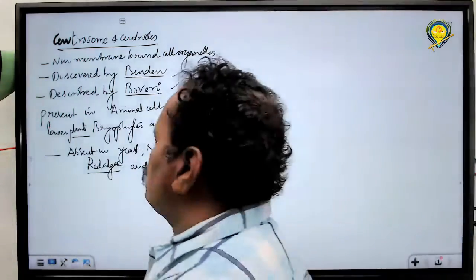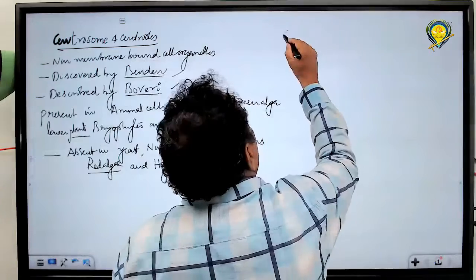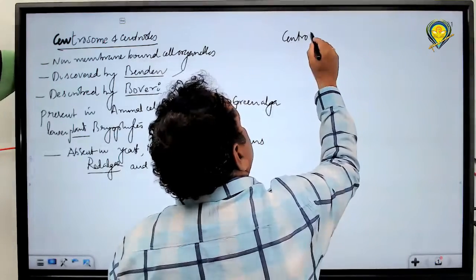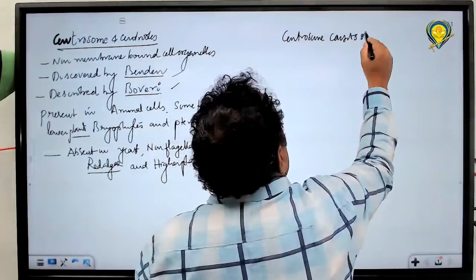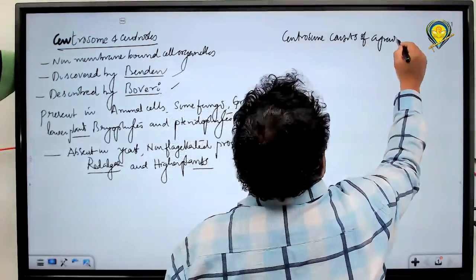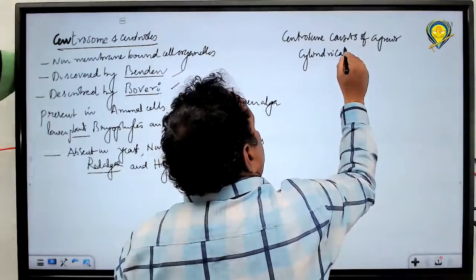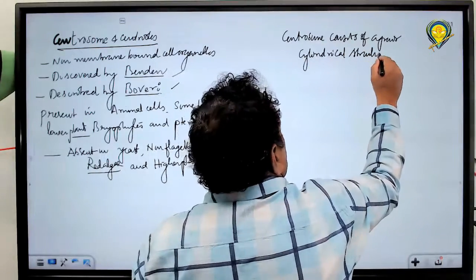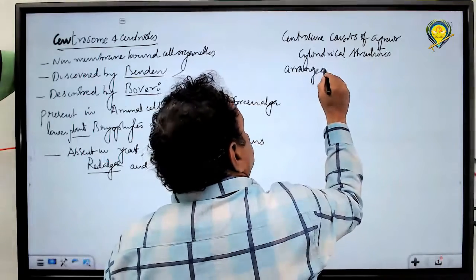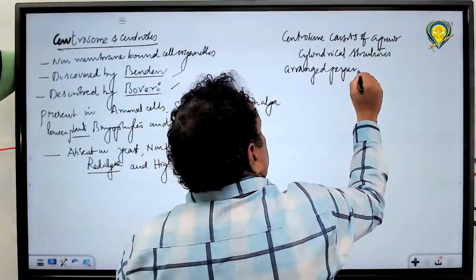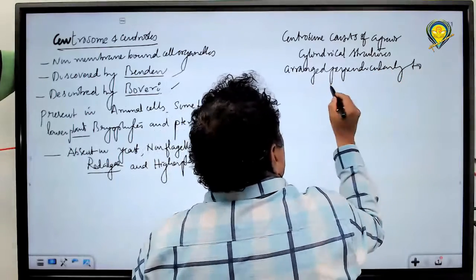A centrosome consists of a pair of cylindrical structures arranged perpendicularly to each other.